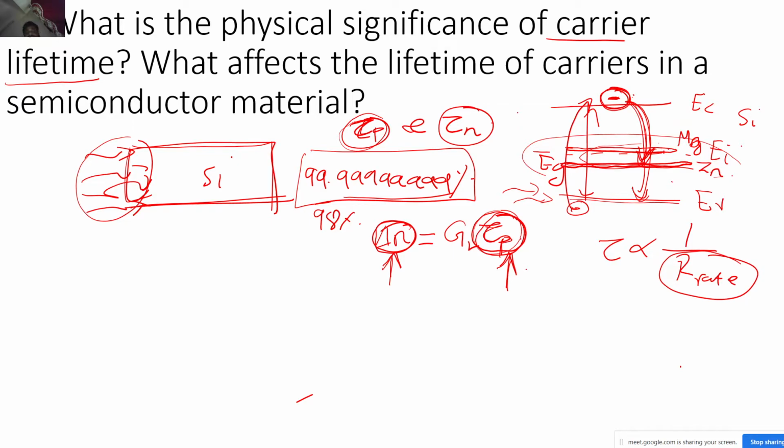Correct? The lesser this tau p, because let's say you have an impure semiconductor, this tau p will be less and your excess generated carriers will be less. So even if I am shining a light, the amount of excess carriers generated will be less, and it will be decreasing the sensitivity of the photo detector. So this was an important concept, because I just wanted to let you know how the lifetime of the carriers also plays an important part in application.